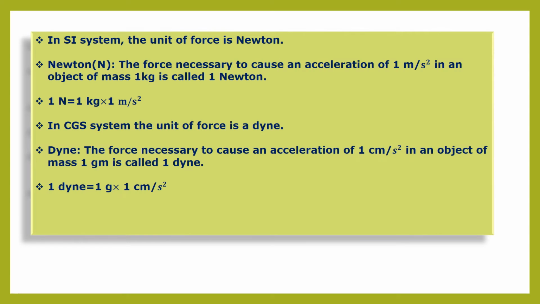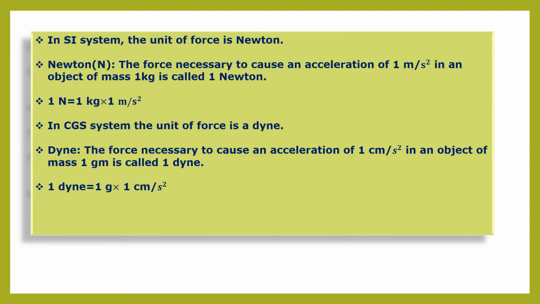Now let us see, children, units for this force. In SI system, the unit of force is Newton. So Newton can be defined as the force necessary to cause an acceleration of 1 meter per second square in an object of mass 1 kilogram is called 1 Newton. So therefore 1 Newton is equal to 1 kilogram into 1 meter per second square. In the CGS system, the unit of force is dyne.